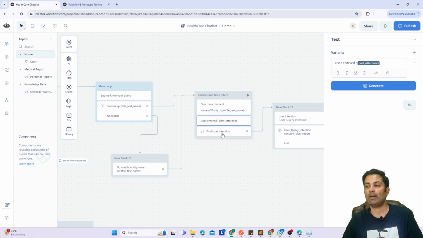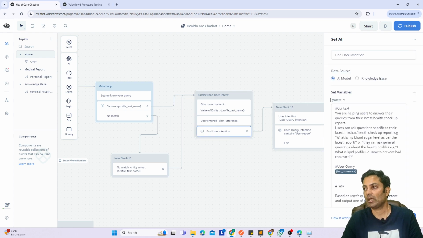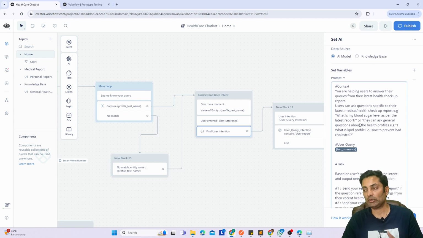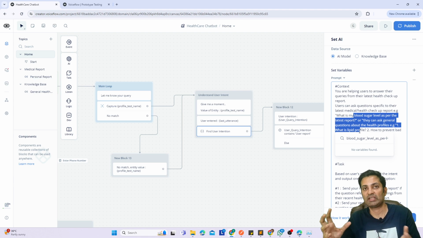In this block I'm using AI, because here AI plays a major role. We are building a chatbot which is not rule based, but understanding based. AI is capable enough to understand how and what the user is saying, or in what context the user is saying something. So I'm using an AI model, data source AI model, and I'm telling it that you are helping users to answer their queries. Users can ask questions specific to them, or general questions about their health profile, or something specific to their report. That's what I'm giving it, some sample questions.